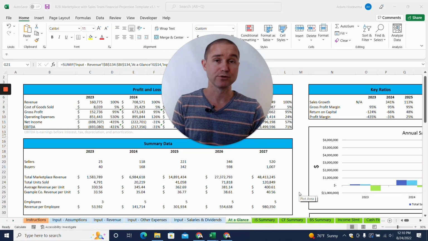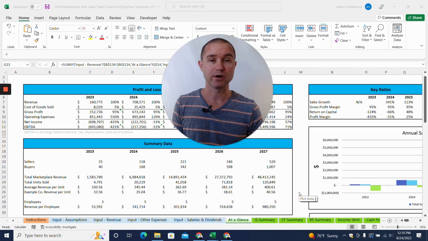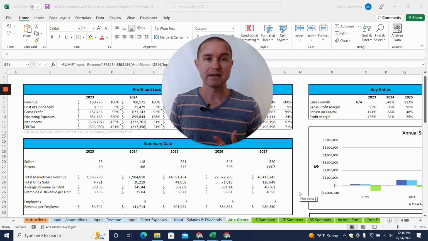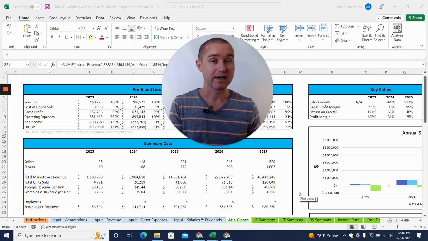Hey, if you're looking to create financial projections for a potential investor or lender for a B2B marketplace business, then you've come to the right place. We have created a financial projection template built specifically for B2B marketplace businesses.